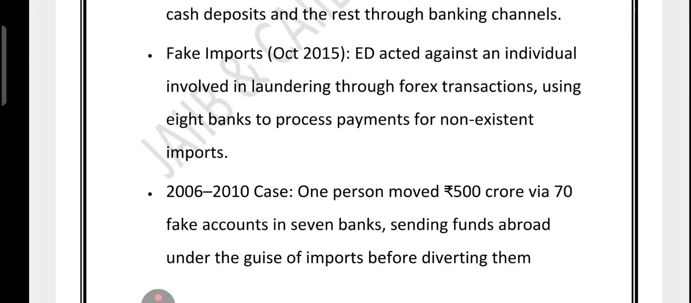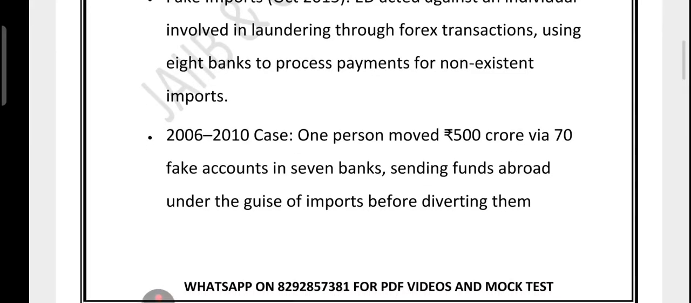And it is not just history. Between 2006 and 2010, one person used 70 fake accounts in 7 banks to move 500 crore abroad. Again, they claimed that it was for import, but instead the money was secretly diverted internationally. The scheme ran on a mix of cash deposits and 66 bogus accounts.